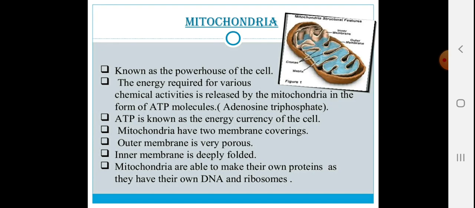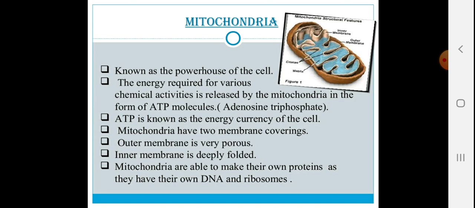Let's talk about the most important cell organelle, which is called the mitochondria. It is also known as the powerhouse of the cell, as it stores ATP, which is also known as the currency of the cell. You can see in the figure how mitochondria look. It has cristae and the matrix as the surface. It also has inner and outer membranes.